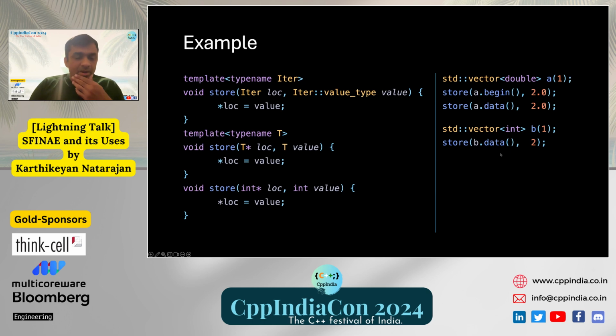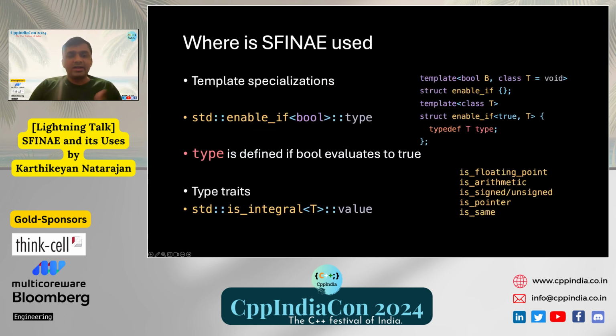For the third call, we pass an int pointer. Now the first definition does not apply because the int pointer does not have a value type. But the second definition satisfies the condition: int star pointer matches a template star pointer. And we have the third definition, which is a normal function taking an int star pointer, so this also satisfies. When a compiler encounters a template function and a normal function, the compiler usually prefers the normal function. So the third call calls the third definition. So during this, we saw how SFINAE kicks in. Let's see where this is used.